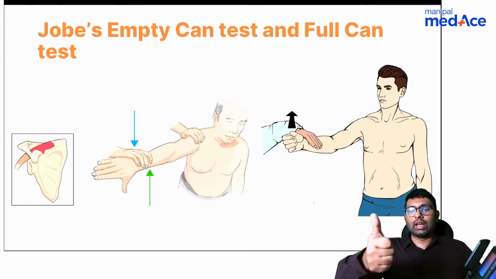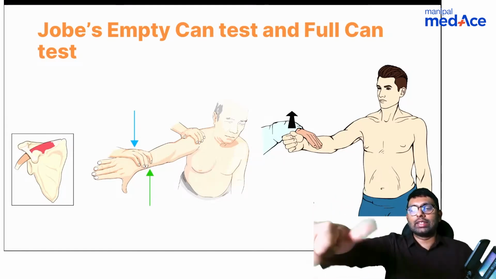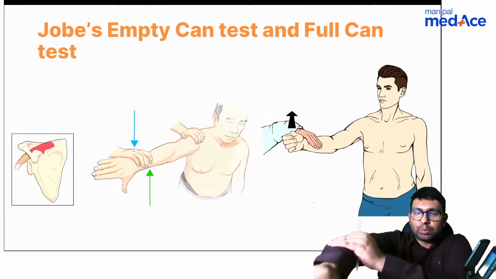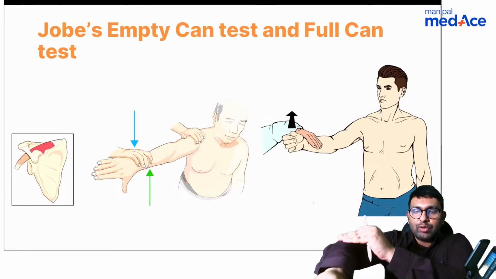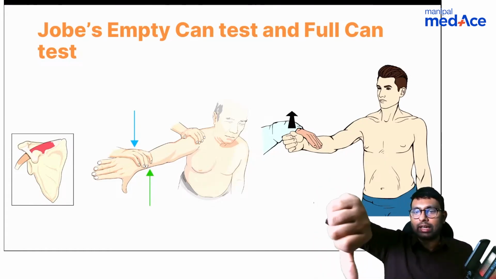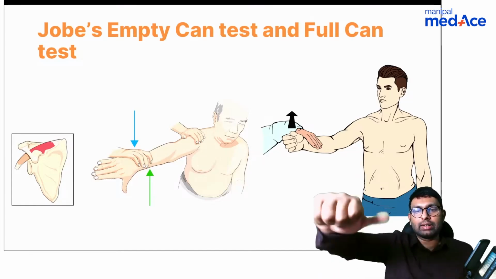That is, you're either holding a beverage upwards, so full can test, or you're emptying the can, that is empty can test. So you keep your hand like this or like this, and you try to lift your hand up, and the examiner tries to put resistance downwards. If he is able to resist your upward movement, then this is called as empty can. You're right, Dr. Jain. This is empty can. This is full can. Empty can is better than full can test.